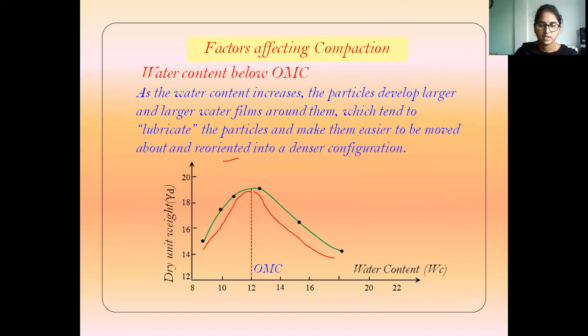So what is meant by water content? As the water content increases up to a particular peak, the strength also increases, but beyond a particular stage, increasing the water content decreases the strength.